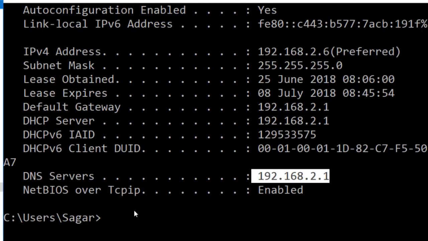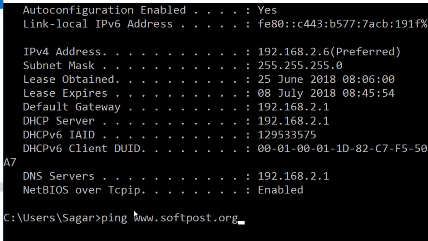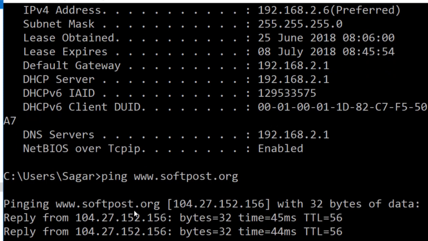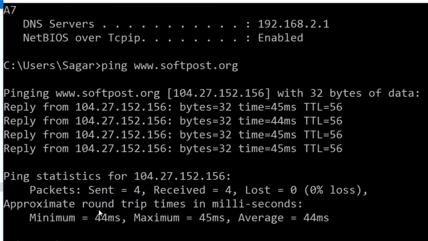Now let us see how to get the IP address of any website. For that you have to use a command called ping and then give the name of the website like this, and if you hit enter, it will display the IP address of that particular host. So you can see this reply is coming from this IP address. That is the IP address of softpost.org.